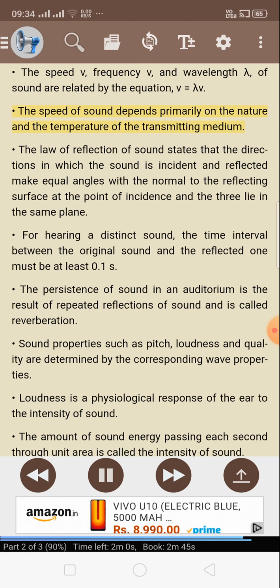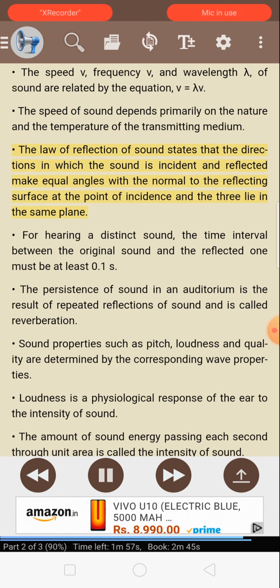The speed of sound depends primarily on the nature and the temperature of the transmitting medium. The law of reflection of sound states that the directions in which the sound is incident and reflected make equal angles with the normal to the reflecting surface at the point of incidence, and the three lie in the same plane. For hearing a distinct sound, the time interval between the original sound and the reflected one must be at least 0.1 s.